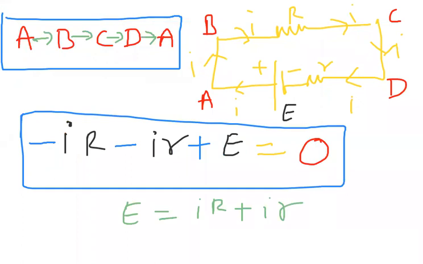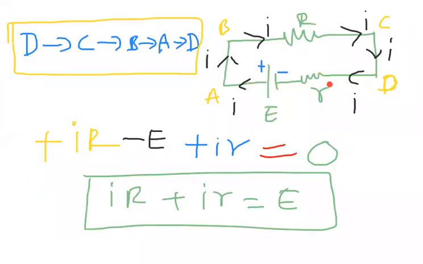Either you travel from A to B to C to D to A, like this in clockwise, or now we selected the next path as anti-clockwise, from D to C to B to A to D. There and here we got the same answer. This is the explanation of Kirchhoff's first law and second law. I hope it is clear, beta. In the next class we'll discuss Wheatstone